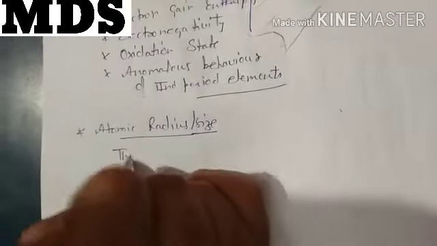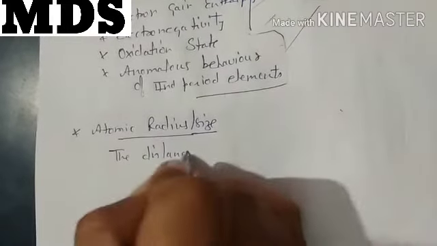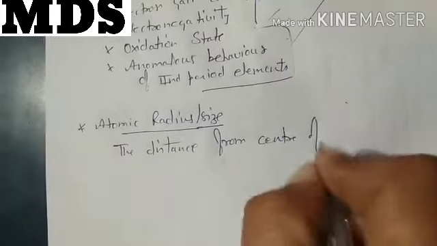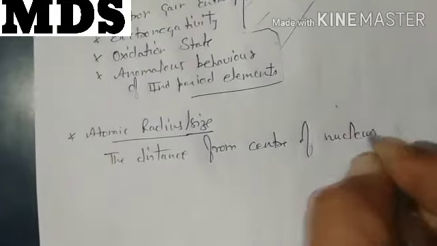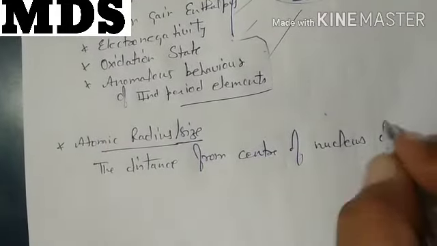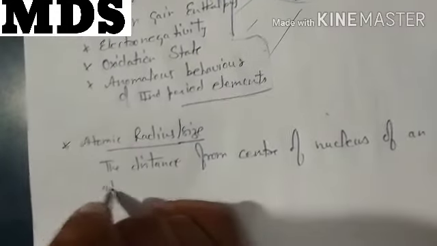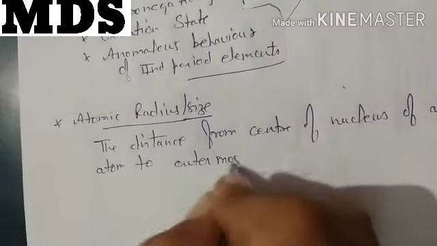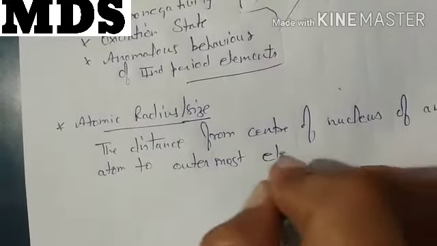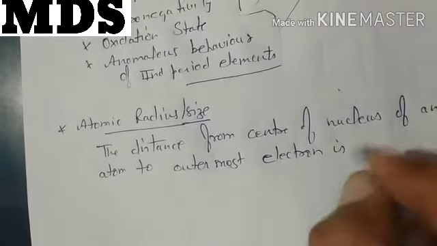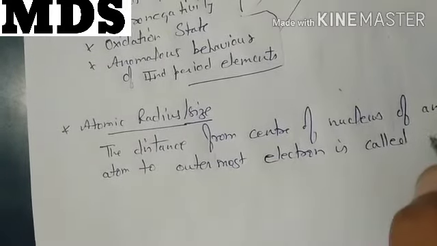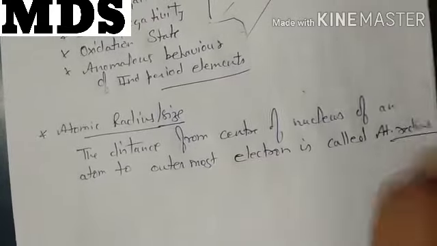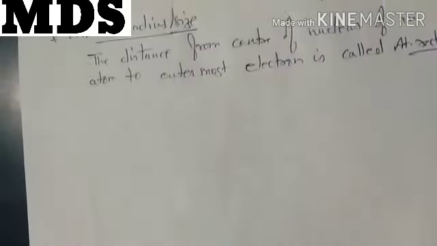The distance from the center of the nucleus of an atom to the outermost electron is called or known as atomic radius or atomic size. Okay, so this is the definition first.